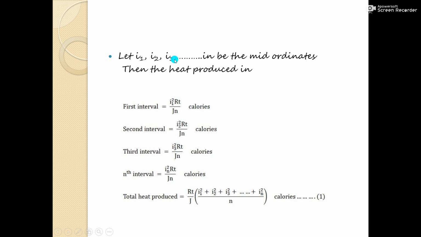Let i1, i2, i3 up to in be the mid ordinates. Then the heat produced in the first interval will be i1 squared R t upon n. For the next intervals, it is shown similarly. So the total heat produced will be the sum of all the intervals.